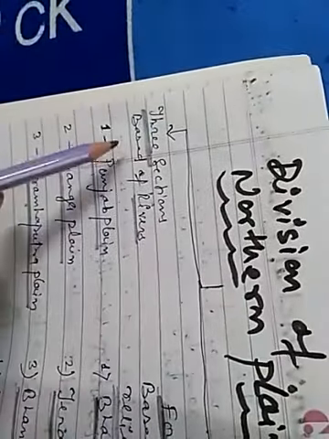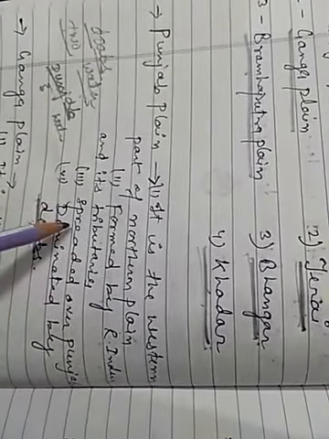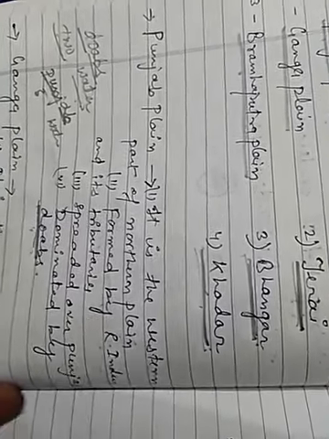Now note down the division of the northern plain. 3 sections based on rivers: Punjab plain, Ganga plain, Brahmaputra plain. Punjab plain is the western part of the northern plain, formed by river Indus and its tributaries, spread over Punjab, dominated by Doabs.